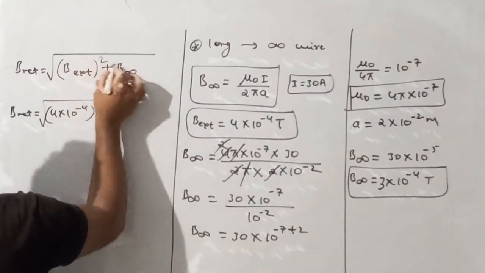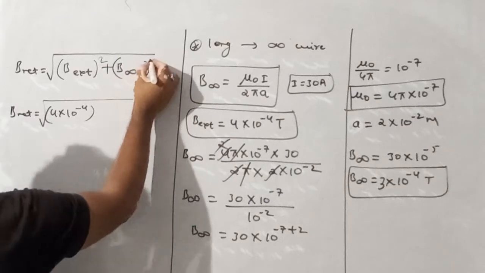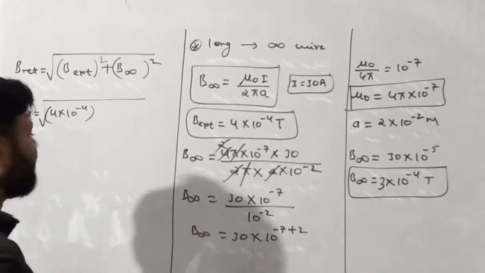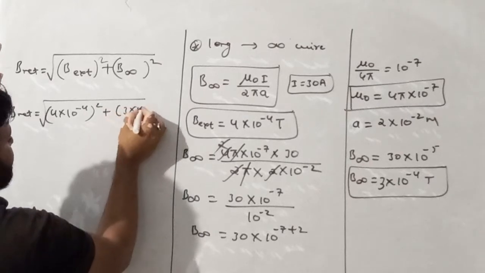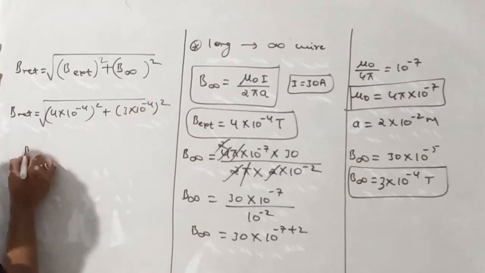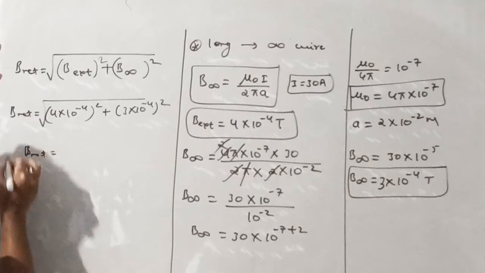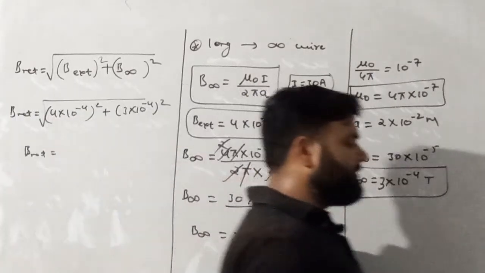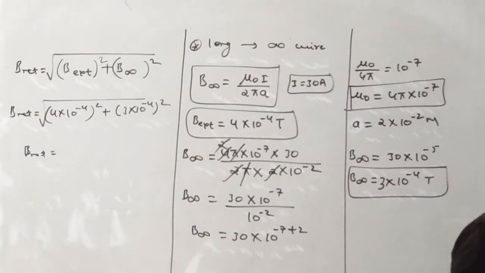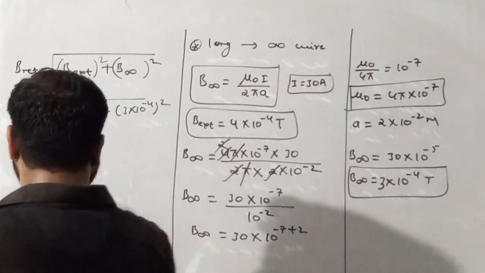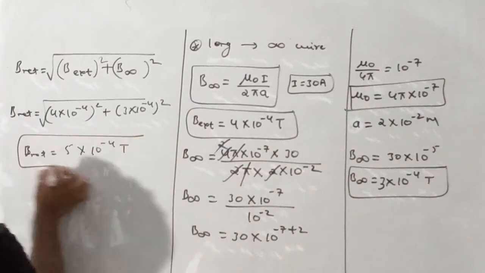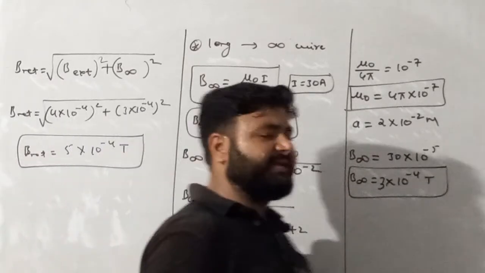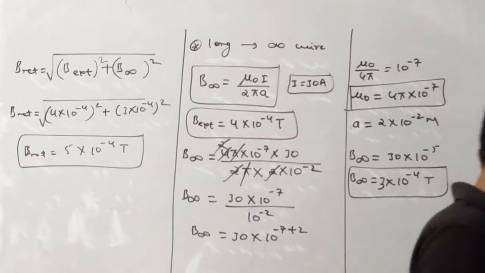As we all know, this is the formula for finding the resultant vector, and magnetic field is a vector quantity. Just try to solve it, my dear student, and you will get the answer. 5 into 10 raised power minus 4 Tesla is the correct answer. So this is the value of the magnetic field for this question.